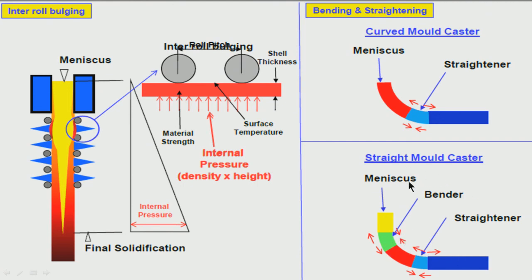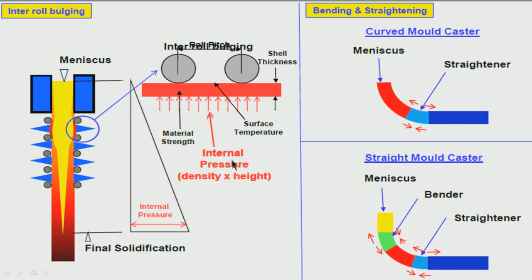So, what is important is try to understand that the shell is getting a lot of mechanical strain during solidification. It is unlike ingot casting. In ingot casting, after the shell has solidified, there is no additional strain. The shell is not moving, it is static. Here the shell is moving, the solid shell which is forming inside the mold. It is not static, it is coming out continuously, it is in continuous movement. Still the whole thing gets solidified. So, a portion of it is getting a lot of mechanical strain, that is important.